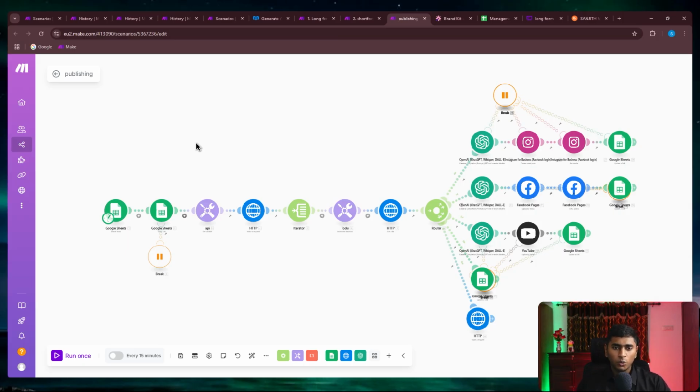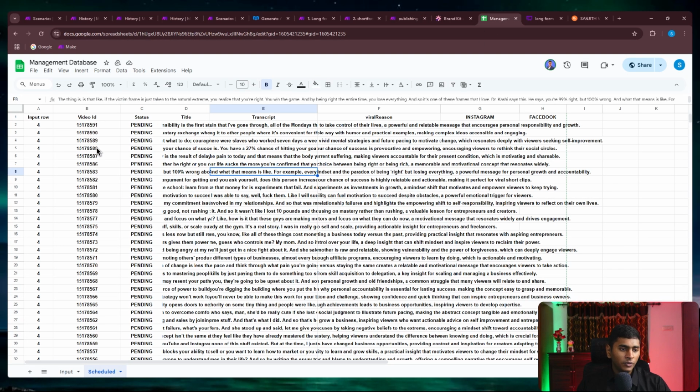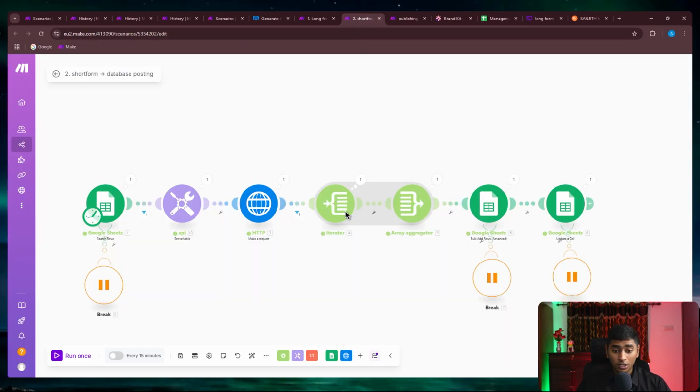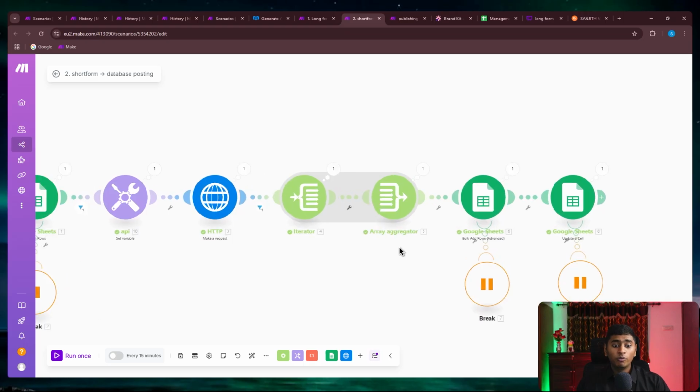And you can see that we are wholly depending upon this platform when it comes to the video ID. I could have done in the second scenario a way where we download every single video and then upload it inside Google Drive. But I thought it is going to be way more data consumption and operation consumption, expensive to a certain level, right? Because we're going to download every single video and upload to Google Drive. That would give us complete control of having those videos, but I thought that is not really necessary. Our main goal is to just post.